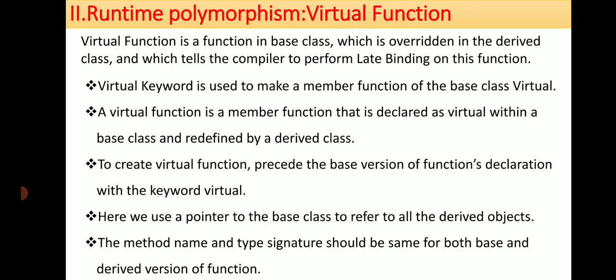Now runtime polymorphism. We can achieve runtime polymorphism with the help of virtual functions. I have already explained that linking the function call to the called function takes place during runtime, and that we can achieve only through virtual functions. A virtual function is a function in a base class which is overridden in the derived class.